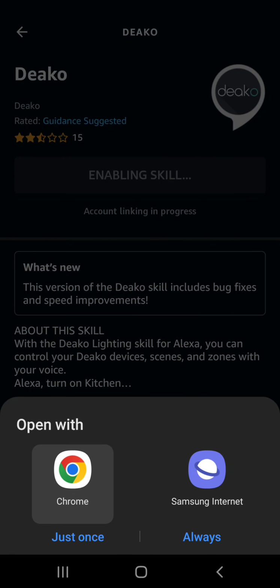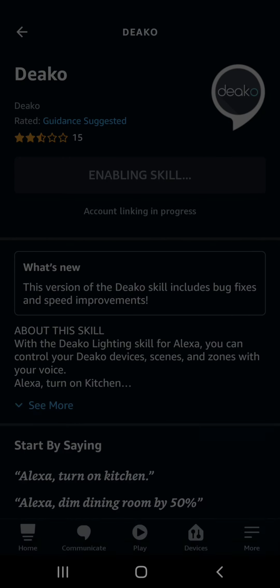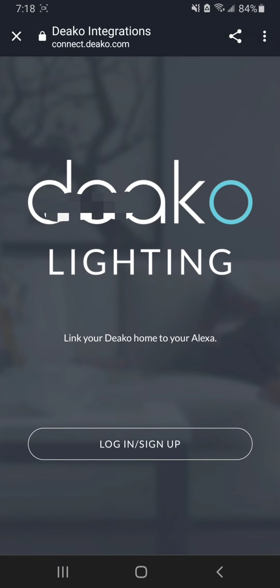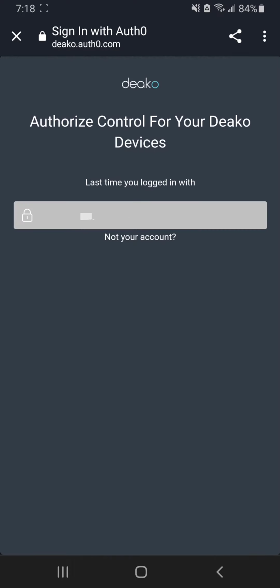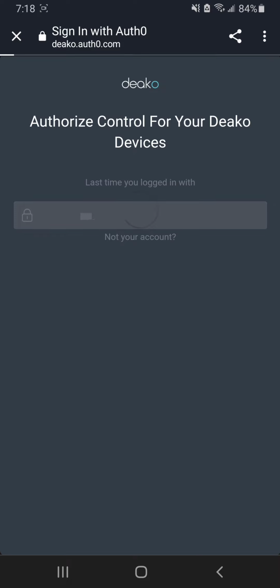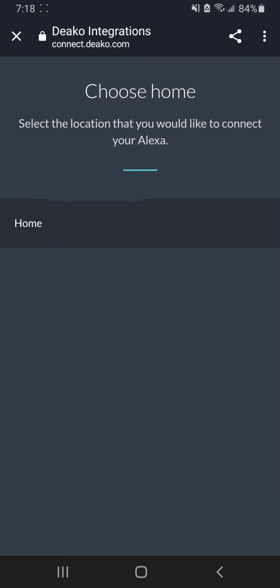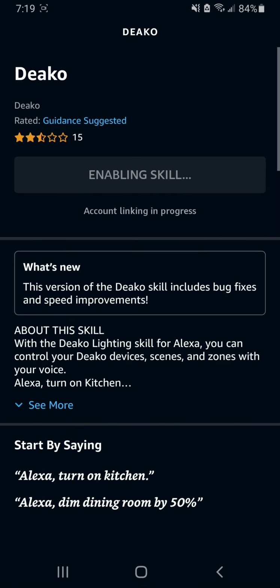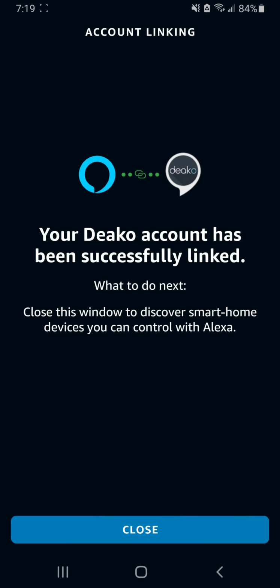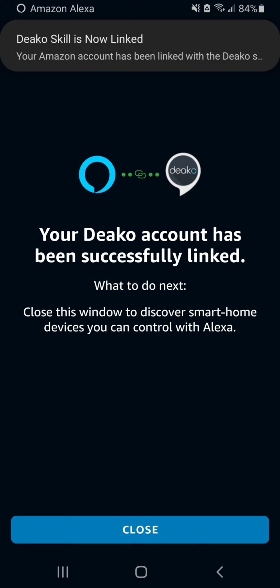So it's going to ask you to actually link your Deako account. So it's going to ask you to sign in or create that account. But since you already have your Deako app set up, you should already have an account. This already actually has me logged in from before. So once you're signed in or you sign up, you can choose the location. Only have one. These are the locations where your Deako devices are.